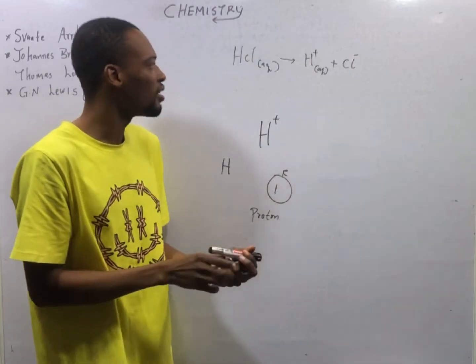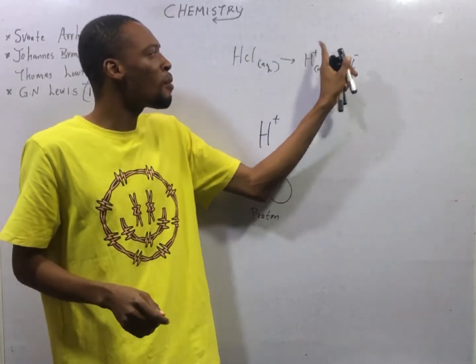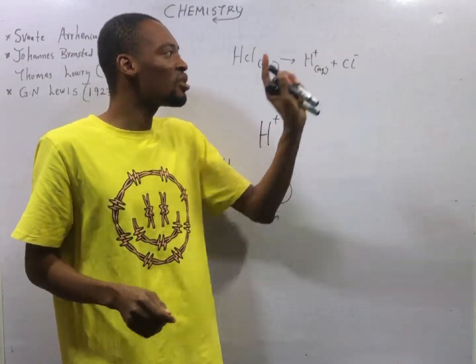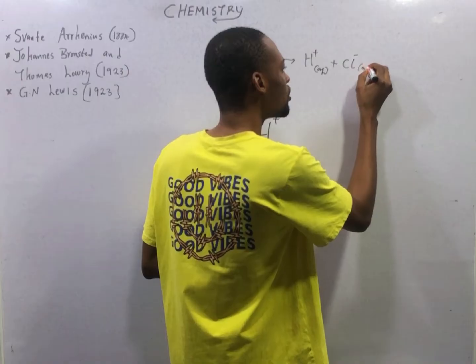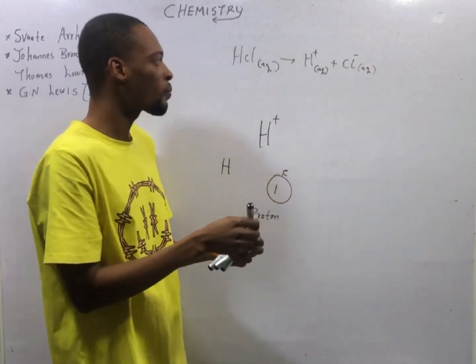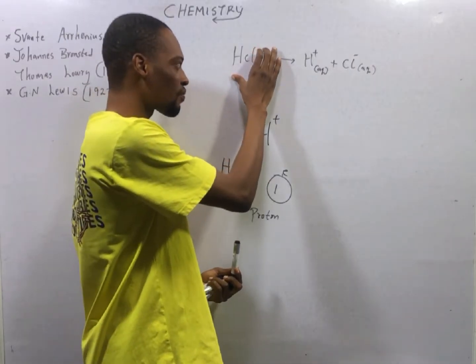What has happened? An acid, or this substance, has dissolved in water to form hydrogen ion as the only positive ion. Then the other ion is a negative ion, which is chloride ion. Therefore, according to Arrhenius, this is an acid.